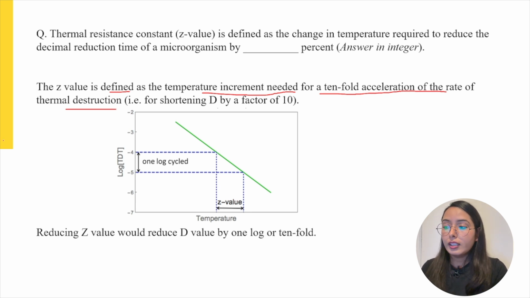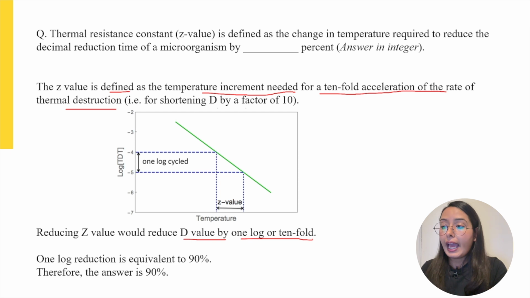So the D value decreases by 1 log or 10-fold, and a 1 log reduction is equivalent to 90%. Hence, the answer for this question is 90.